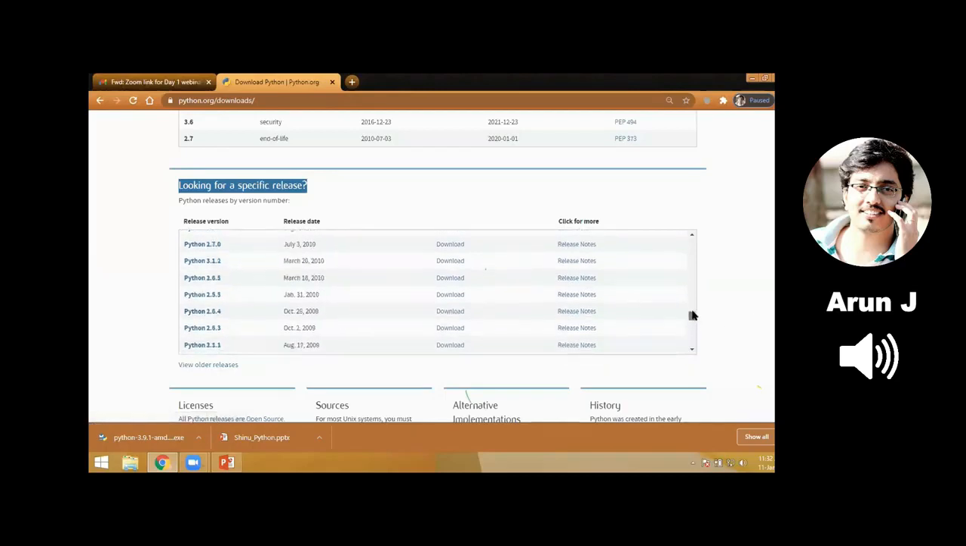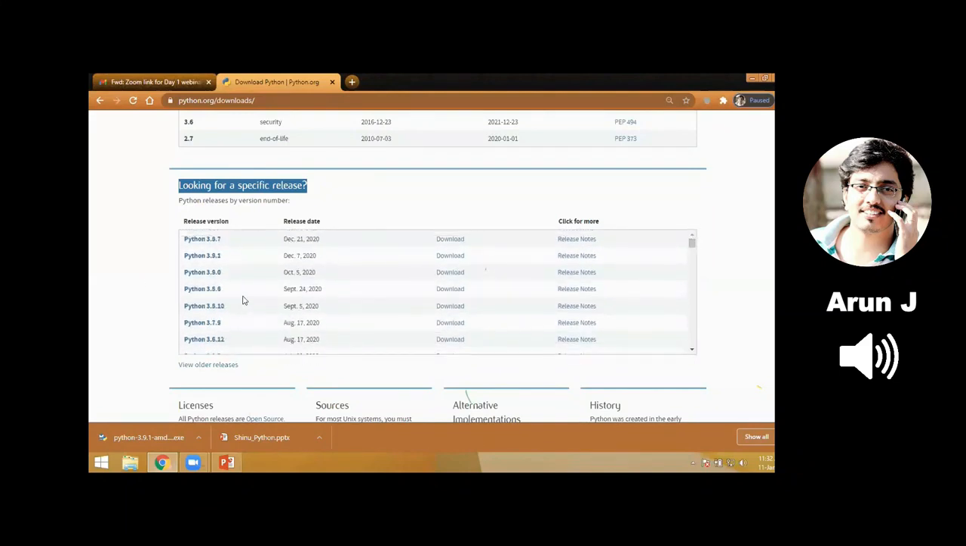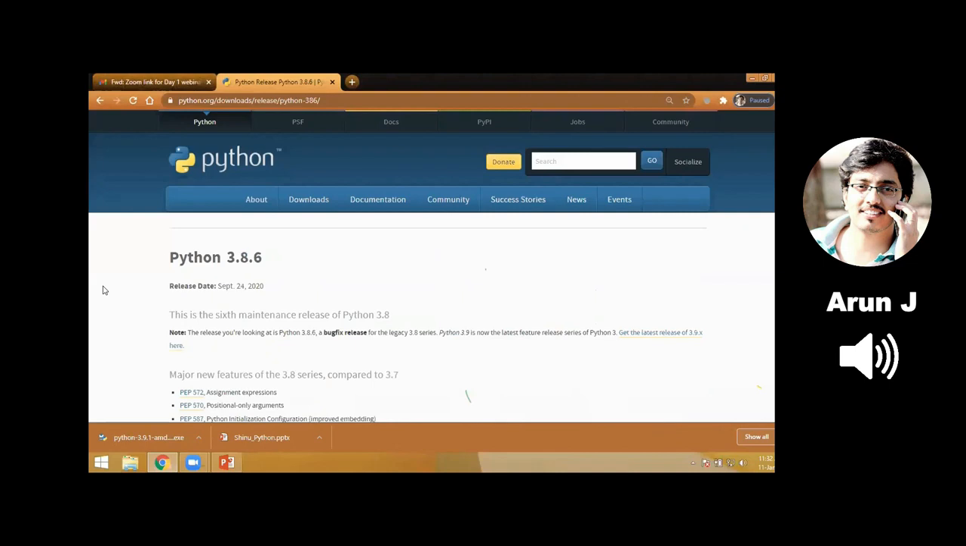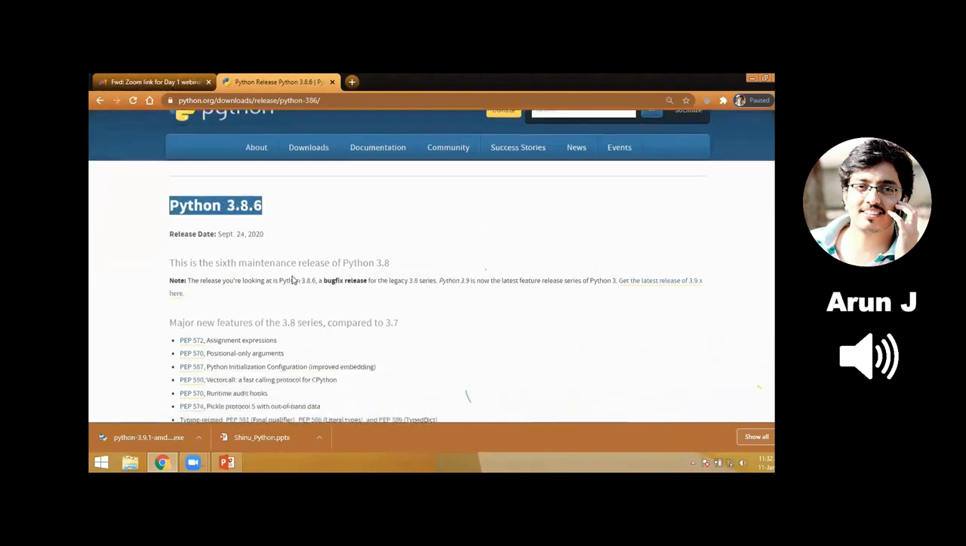Now I am demonstrating how to download 3.8.6. This is for Windows 7 and Windows 8 operating systems. Just click on download here. See, 3.8.6, I'm just clicking the download. It will open a Python 3.8.6 page. Scroll down.